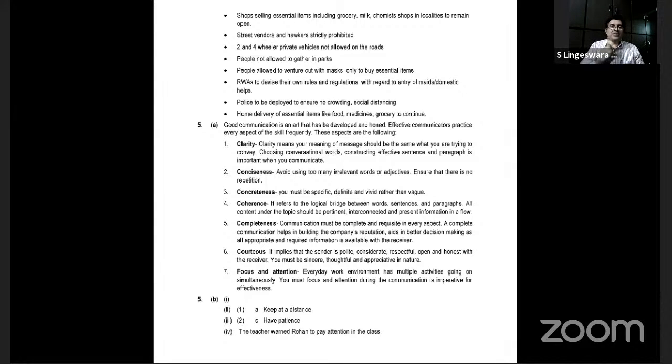But inside the points called clarity, conciseness, etc., yes, you may add or omit some words or sentences. It is up to you. But my suggestion is never compromise with reference to the bullet heads and subheadings. Clear? Yes, sir. Sir, is it necessary to abbreviate all the 7 points, sir?